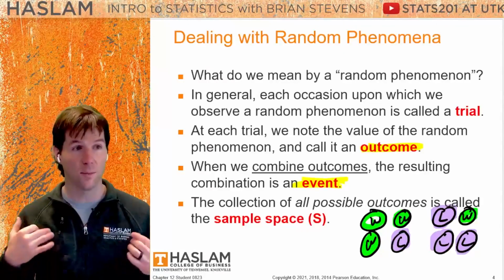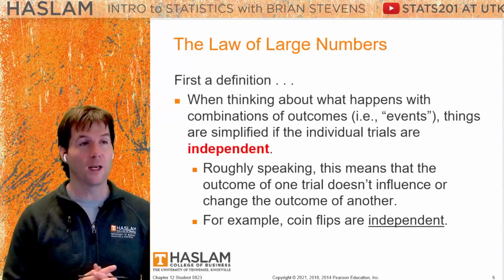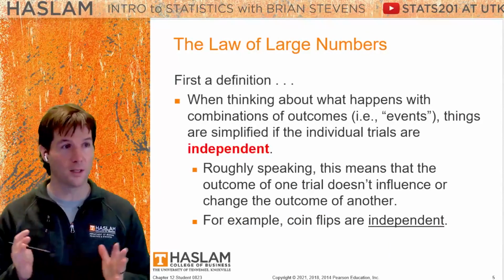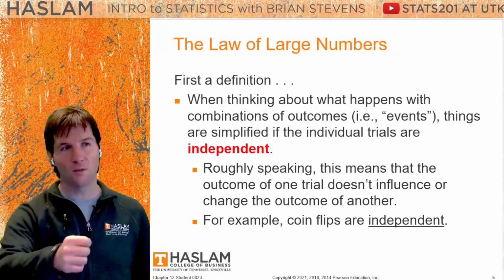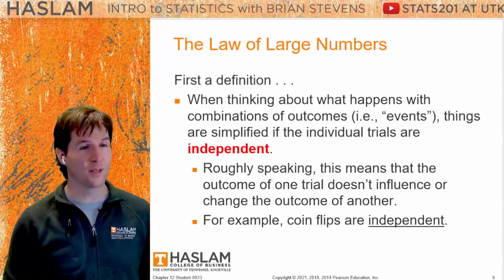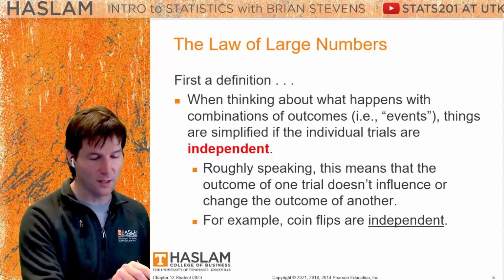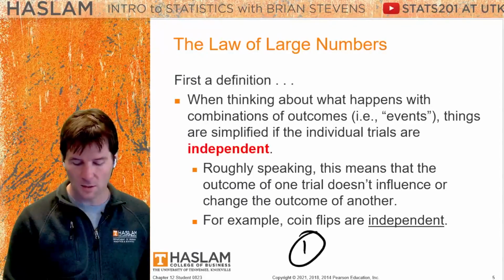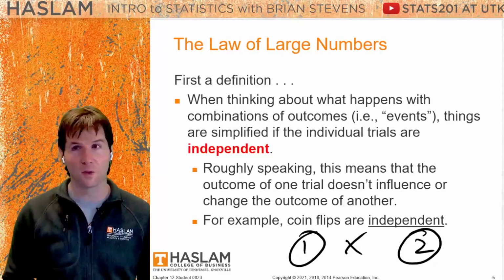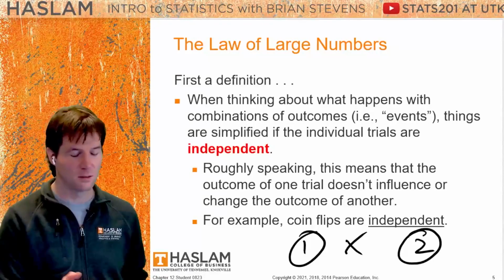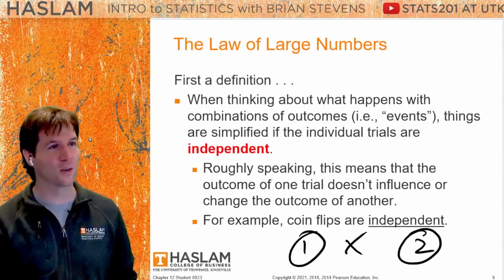Another key term here is independent. And coin flips are your perfect example of what is independent. Try to write down examples, try to remember like a coin flip is independent. What does that mean? When I flip the coin, previous coin flips have no influence over it. Independent means if you know one thing, thing number 1 over here, it tells you nothing about thing number 2. It does not give you any information. So if someone says, oh, that coin just flipped tails, you'd be like, okay, thank you. That's not going to help me figure out what's going to flip next.